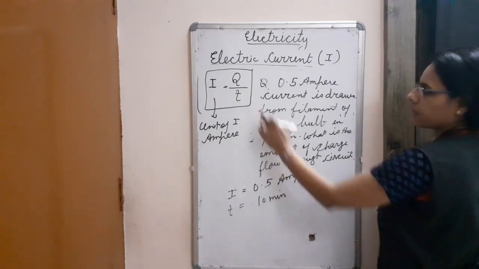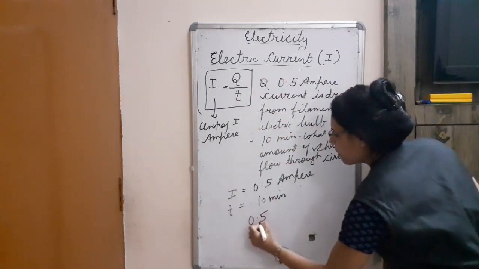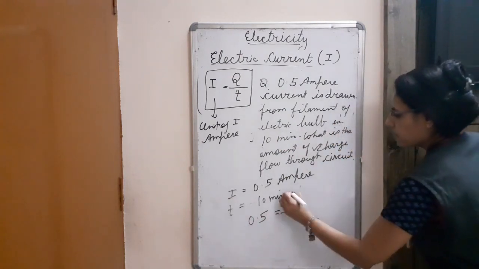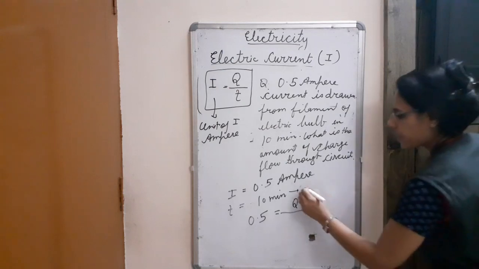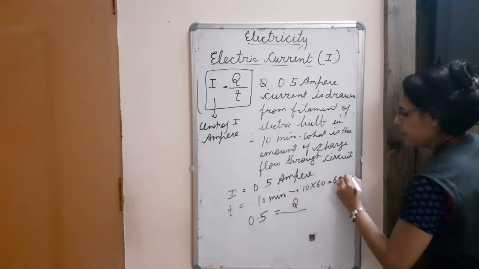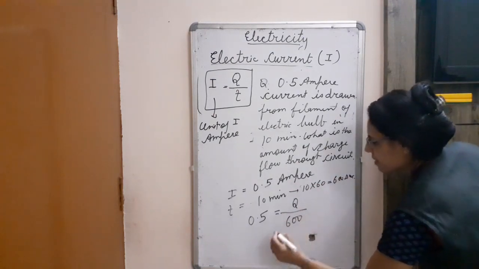So by putting these values again in this formula, I is given 0.5, Q is asked. 10 minutes we can change into seconds. So 10 into 60, 600 seconds. So we will put here 600.